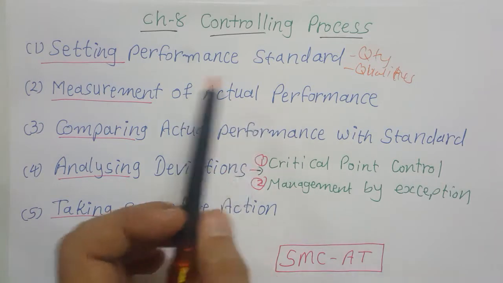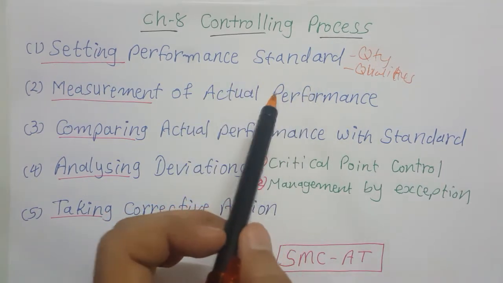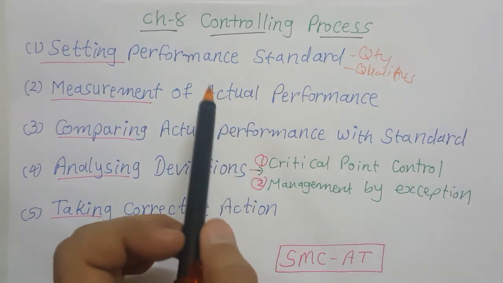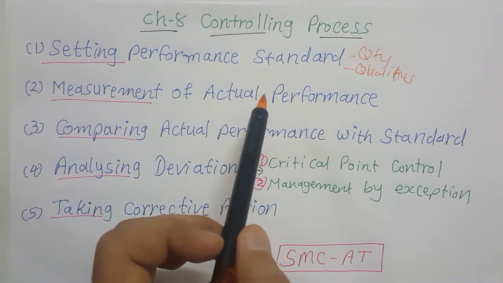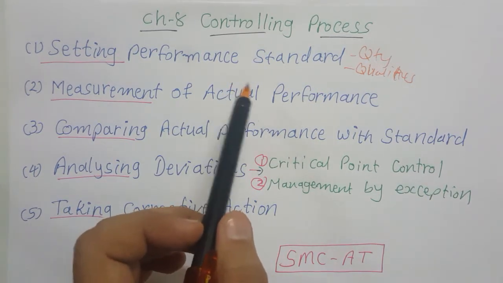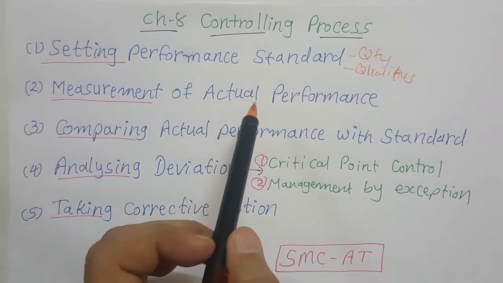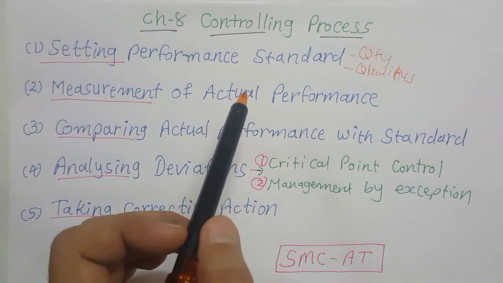There are several techniques for measuring actual performance. We can do sample checking, or we can prepare a performance report, or personal observation can also be used to measure the actual performance of the employee.